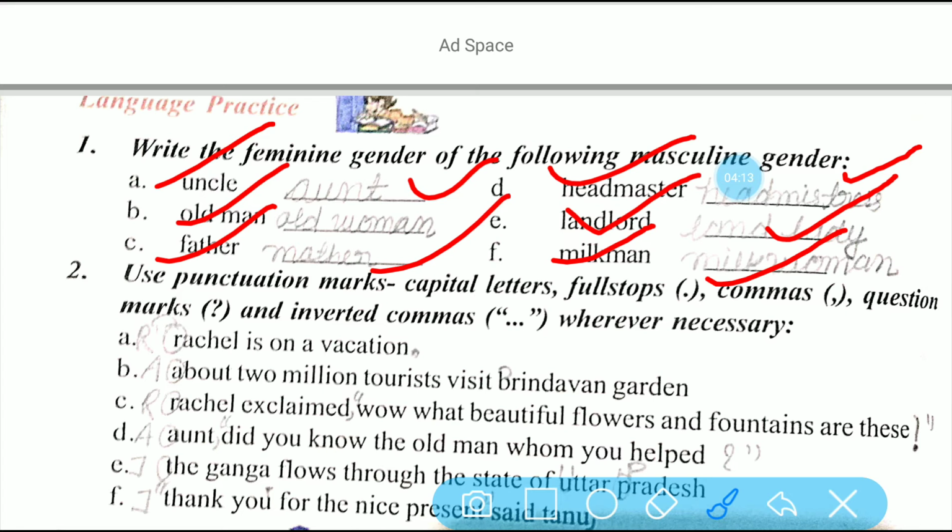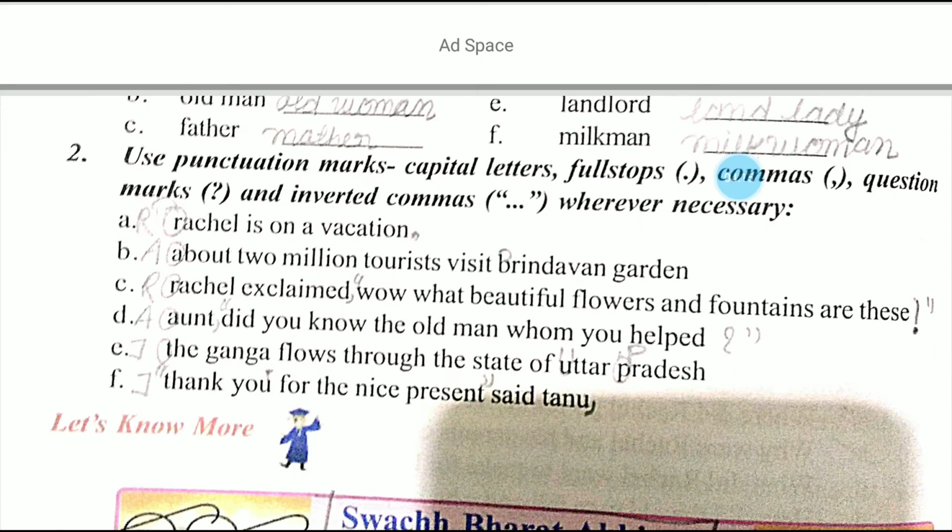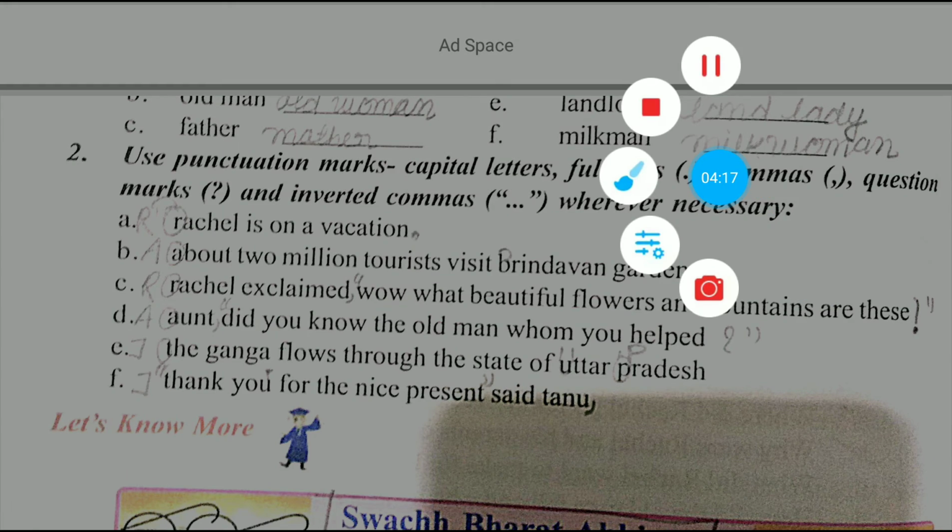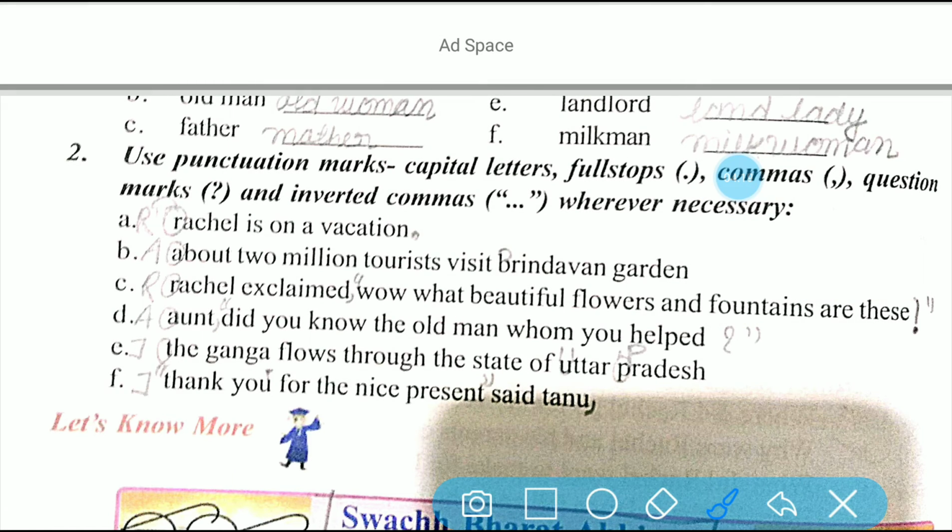Milkman, milkwoman. Okay. Now come to the punctuation part. Here you have to punctuate the following sentences.